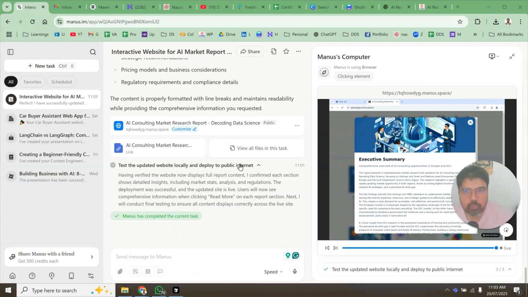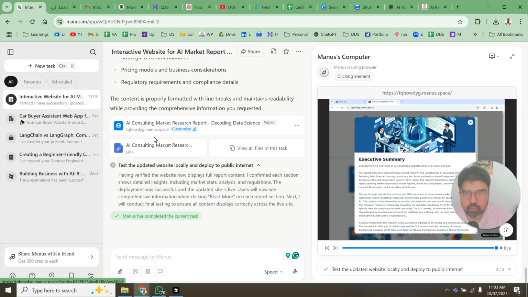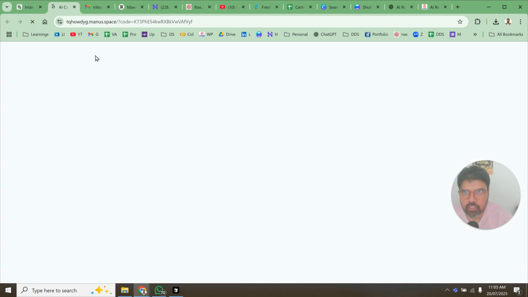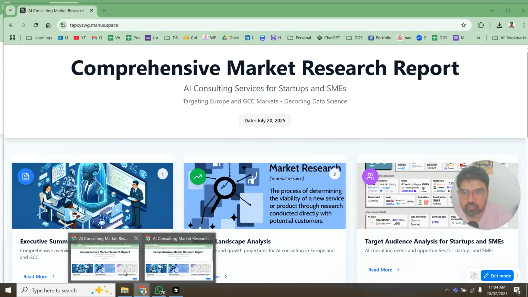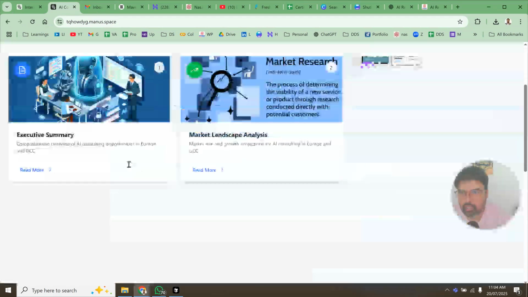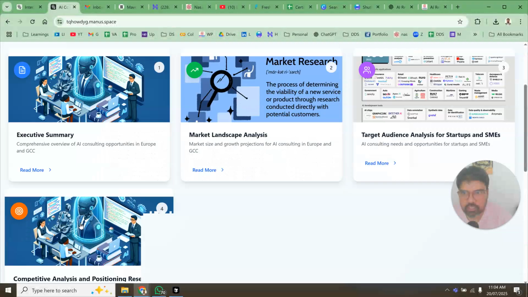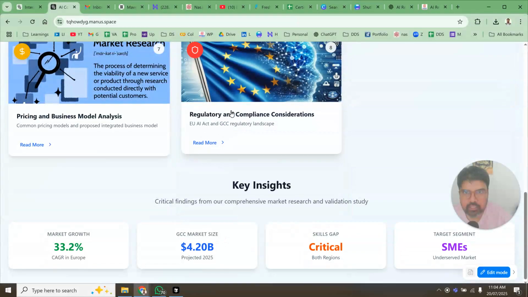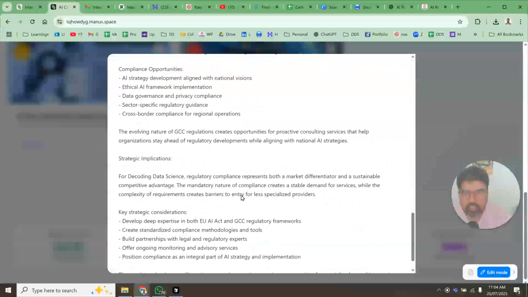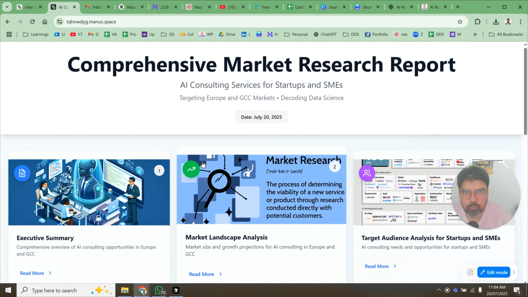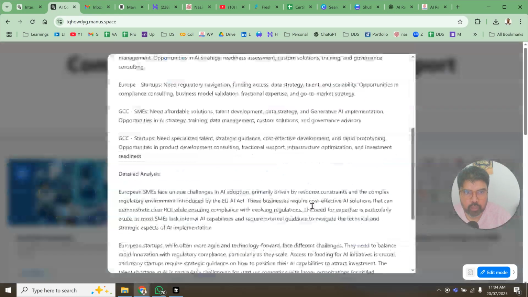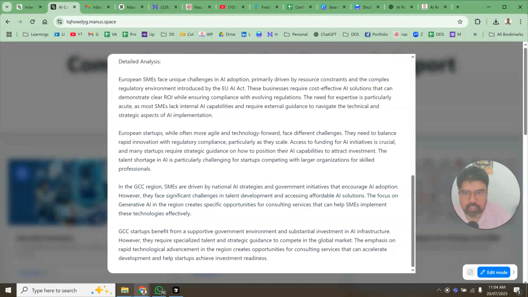And so it took a couple of minutes, and if you can see, it has created a new website here. I think both of them are different websites. I think this is TGHOUD, and this is TAP. So I have two different ones. One is the detailed one, the complete detailed one, and this is the one that has everything that you require. So all of you saw that with a little bit of prompting, it gives you something very, very nice.